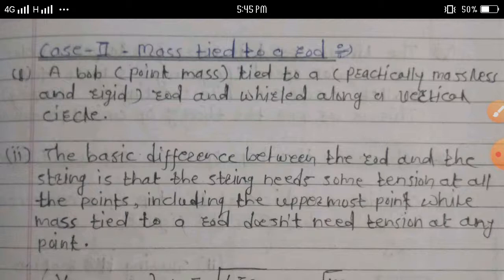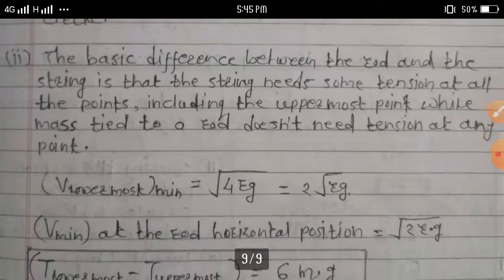The basic difference between the rod and the string is that the string needs some tension at all the points including the uppermost point, while mass tied to a rod does not need tension at any position.